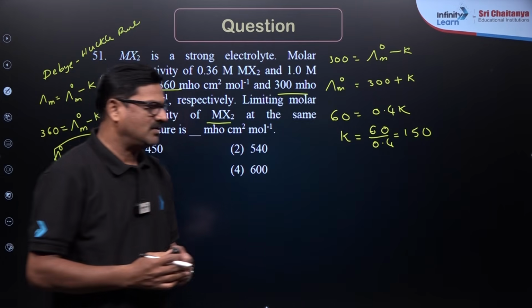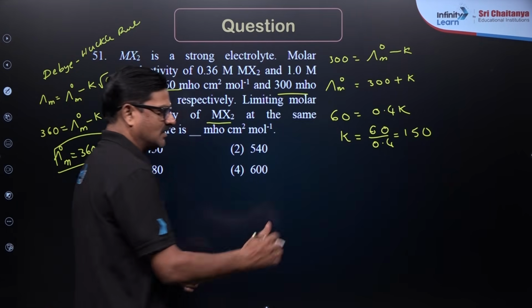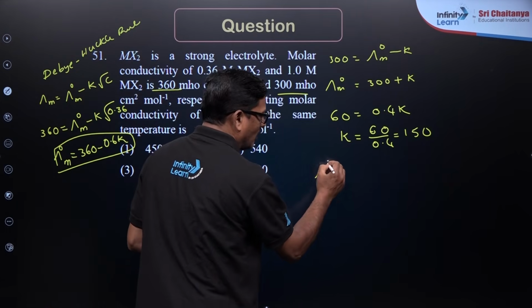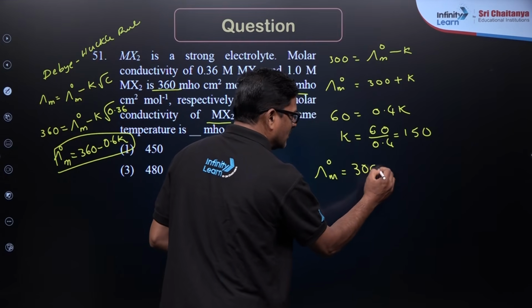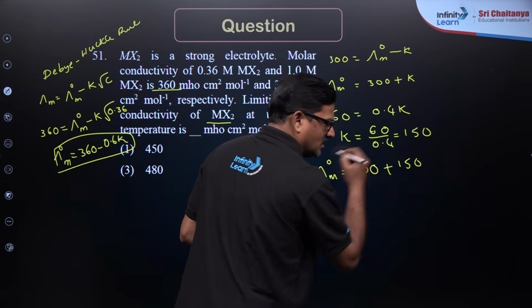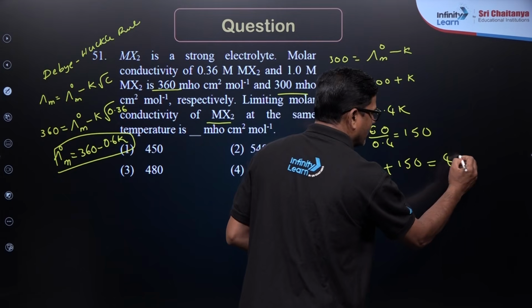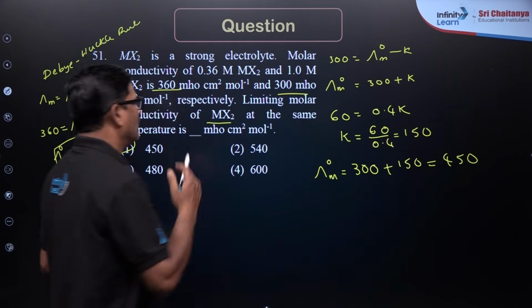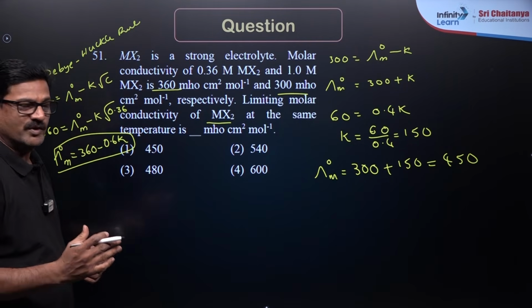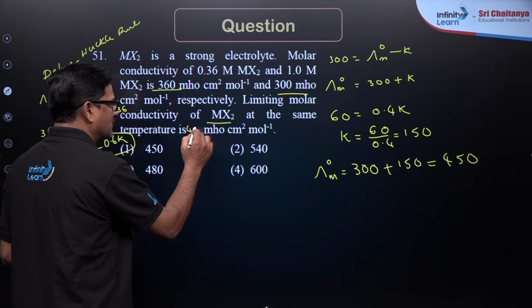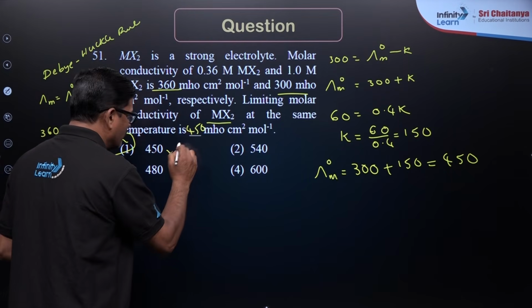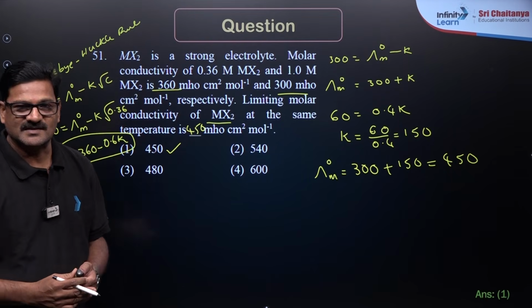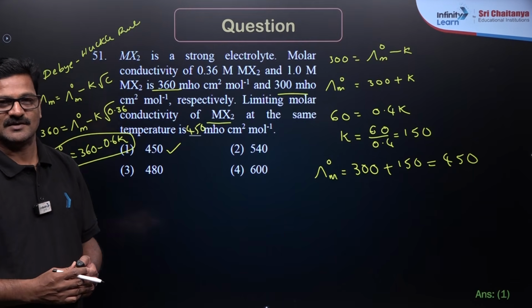So this K value you can directly put there. The limiting molar conductivity of this is going to be 300 plus 150. You are going to get 450, in the same way, in centimeter square mole inverse. So the answer for this question is going to be 450. Option 1 is the correct answer for this question.